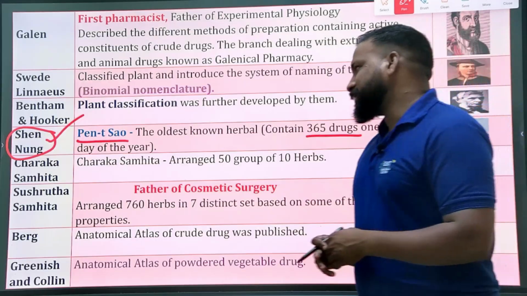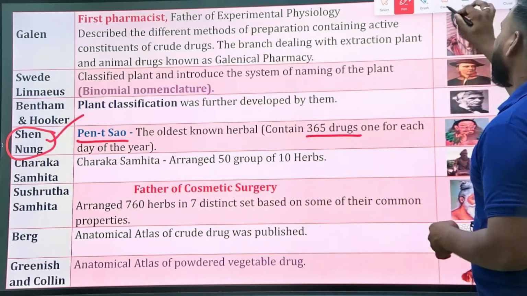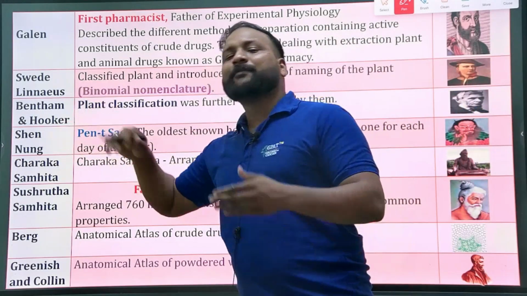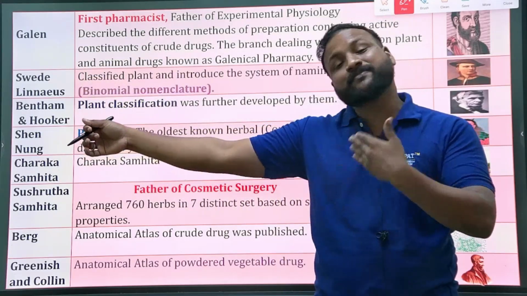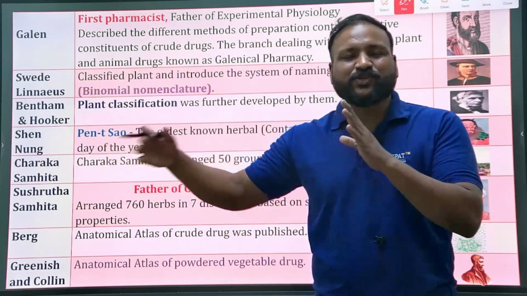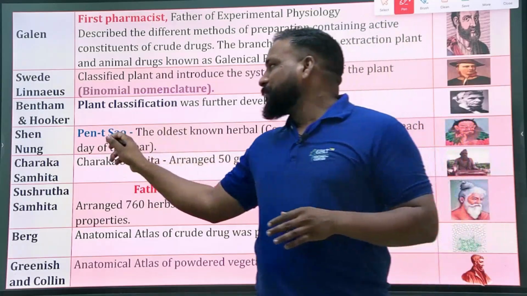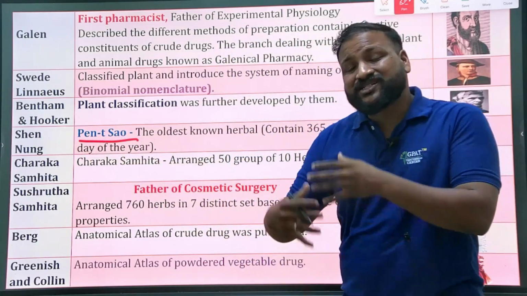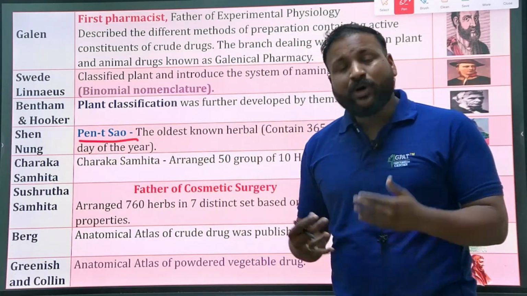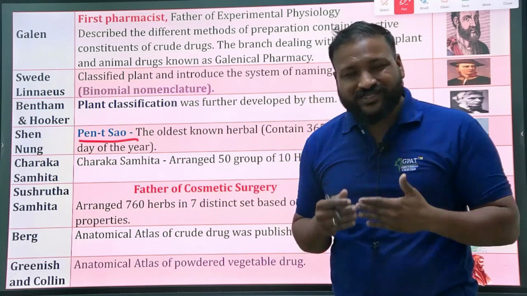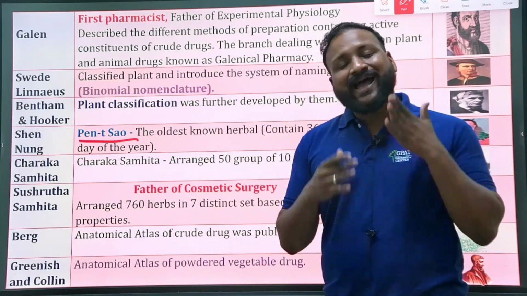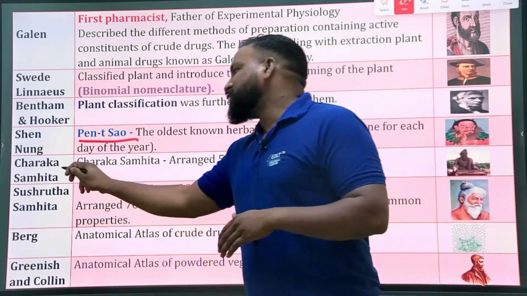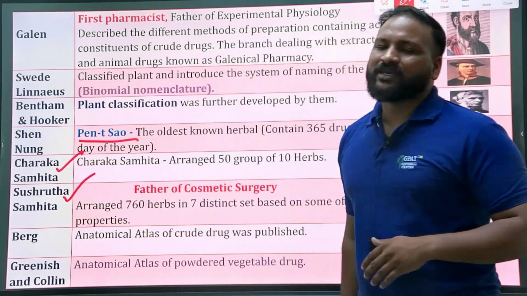Next, the Ebers Papyrus is an ancient Egyptian document, whereas Pen Tsao is an ancient Chinese document. Like that, our own documents regarding health and ancient medicine are Charaka Samhita and Sushruta Samhita.